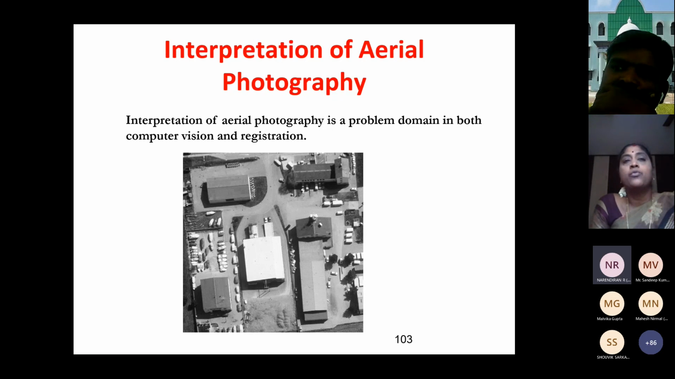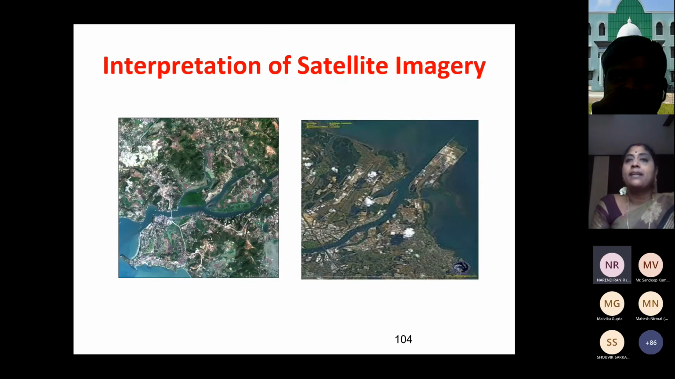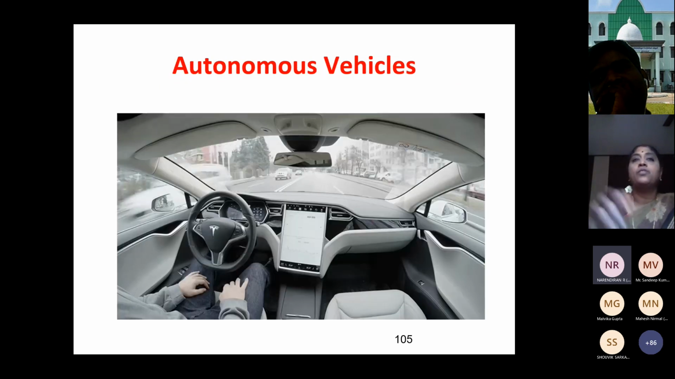In aerial imagery, we can check vegetation, other things, and the factory setup. We can do surveillance, all these are possible. And next is satellite imagery. As I told you, this is also one huge topic, because the image format is different. So you have to convert that into a format which could be processed by your machines. So this is one area where you can work.